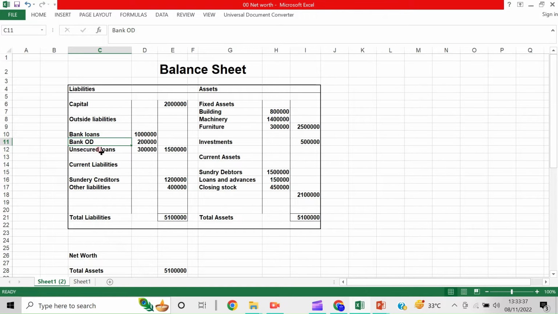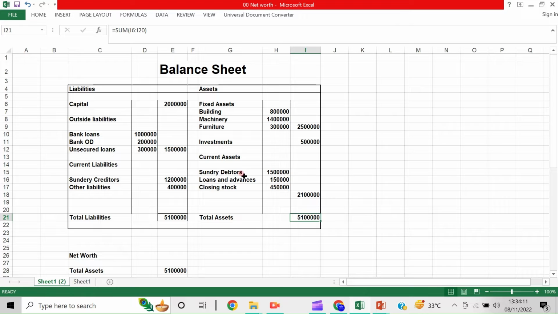And this OD is not a fixed liability, it is for the current year, one year, or for a particular period. But these all are outside liabilities. This is capital liability, that is internal liability to the investors and the owners. And these are the assets: building, machinery, furniture, investments, loans and advances, closing stock, etc. These are the current assets and fixed assets. So the total of this comes to 51 lakhs.